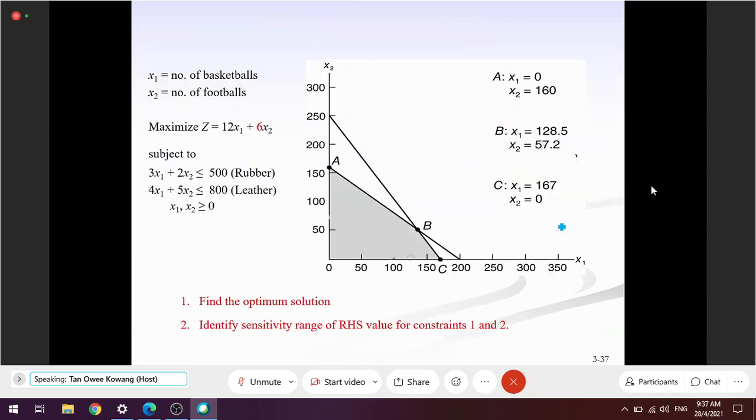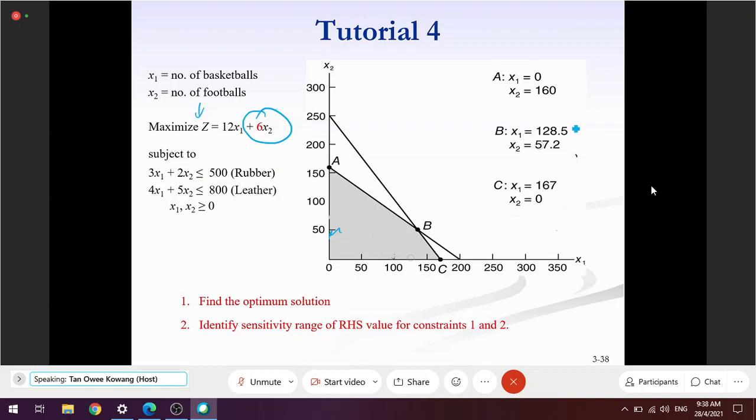Then subsequently, tutorial 4 is a bit lengthy because I purposely changed the objective functions. Then I ask you to find the optimum solution. If you follow this objective line, you can use the point-to-point method.